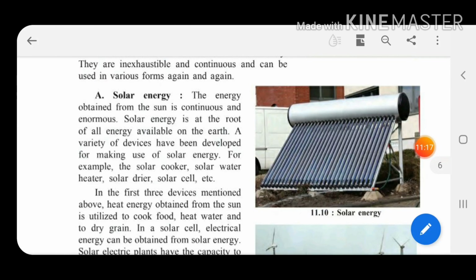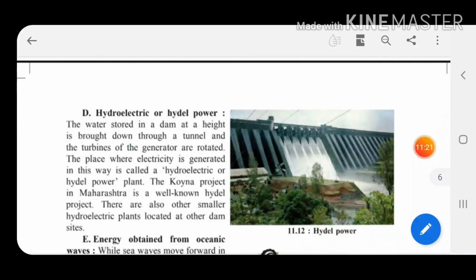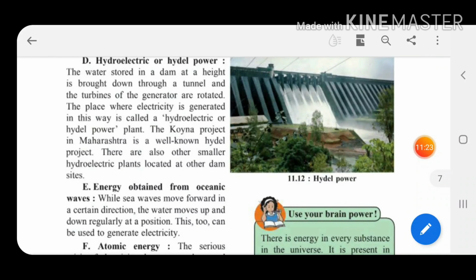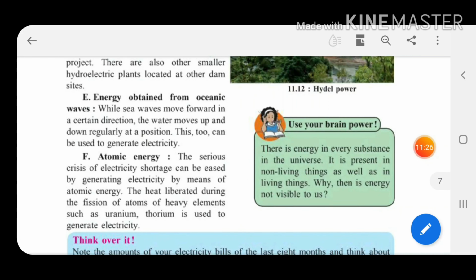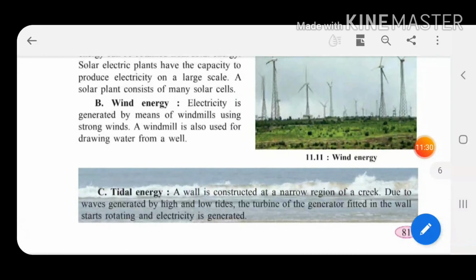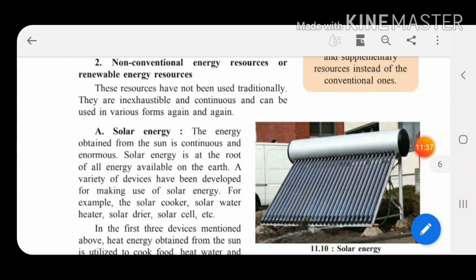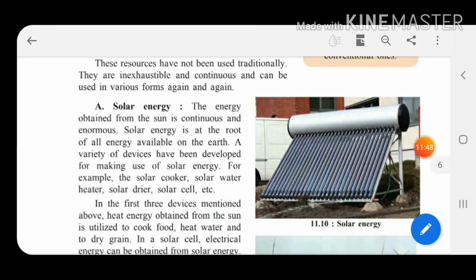Under that, the first one is solar energy, the second is wind energy, the third is tidal energy, the fourth is hydroelectric or hydel power plant, the fifth is energy obtained from oceanic waves, and the last one is atomic energy. So children, these are the various non-conventional energy resources which we can use side by side with conventional energy resources, so that they will not end and our future generation can also use them. Under that, first let us see solar energy.